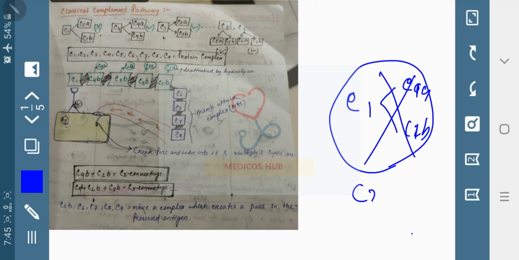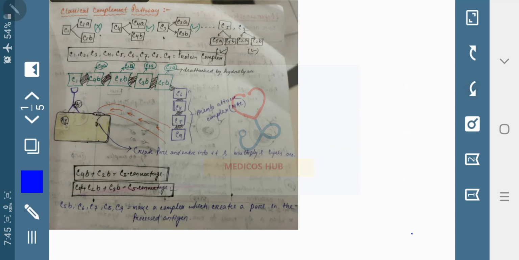All others like C2, C2A, C2B are possible, but C1 divided into C1A and C1B is not possible. You should remember this.